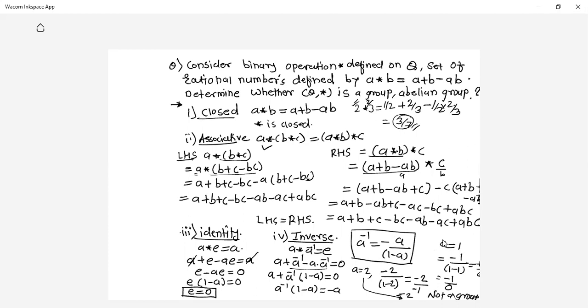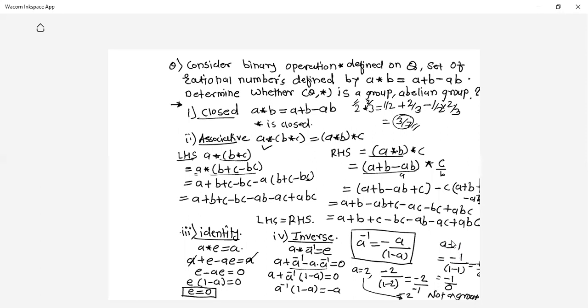So you may make a mistake in the exam. If you forget to take the A value as 1, then for the rest of any value of A, you will get an inverse except this 1. If you take A value as 1, you will get minus 1 by 0, which is not defined. And hence you cannot say this is a group because there does not exist an inverse for element 1.